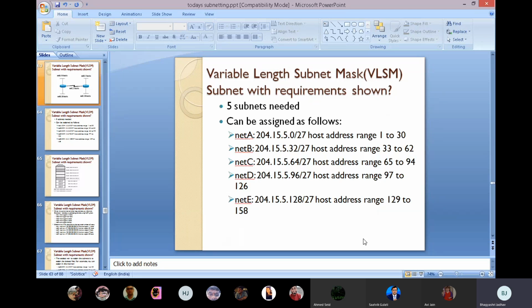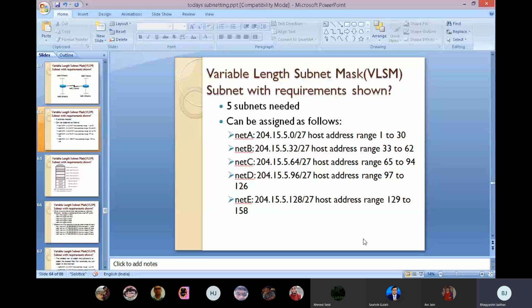They can be assigned as follows. For network A, suppose we assign 0 with /27, and the host range is 1 to 30. Next is 32 with /27, so our range starts at 33 to 62, then 64 with hosts 65 to 94, and 96 with /27, that is 97 to 126. Then network E, suppose the range is 128 with /27, that is 129 to 158.